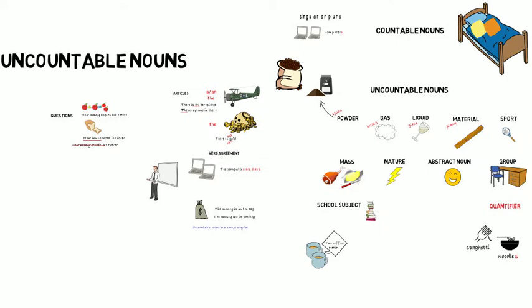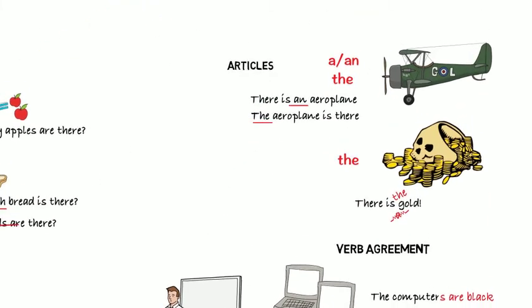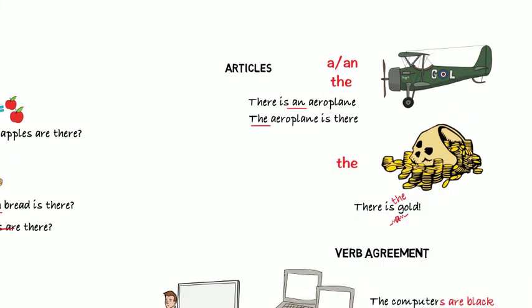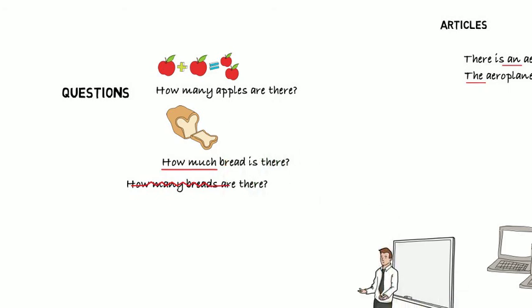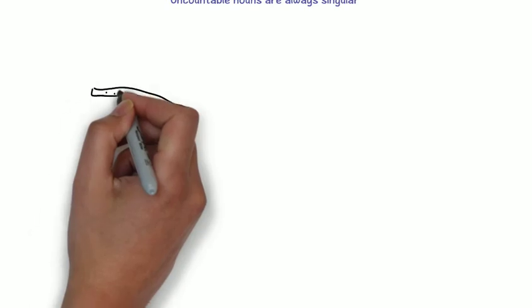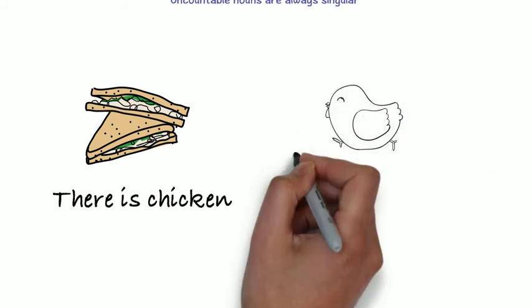To review, we have seen that many nouns are countable, but there are certain nouns that are uncountable. These uncountable nouns can be made countable by adding in a quantifier. In sentences, uncountable nouns always act as singular. They don't generally take articles, and they use the question form how much. To see if you've got this, think about the difference between there is chicken and there are chickens.